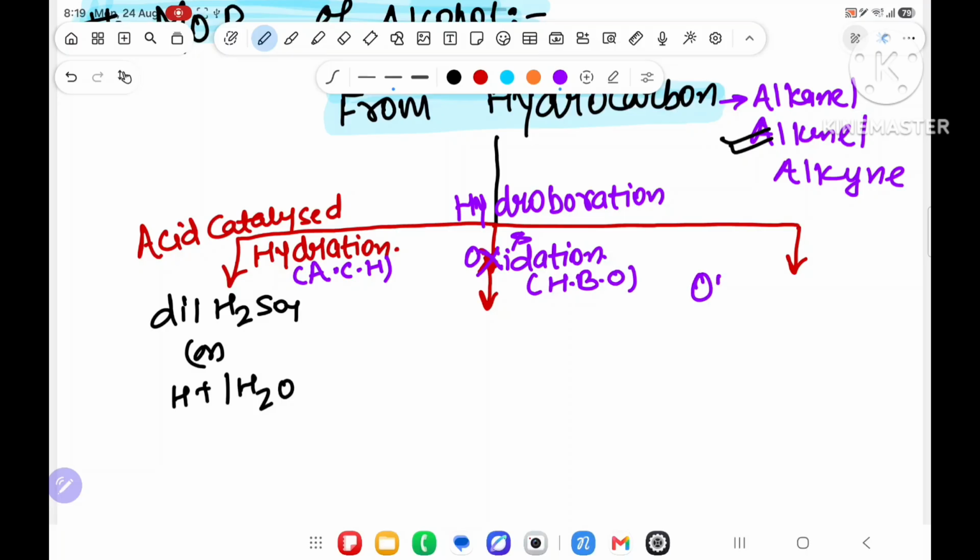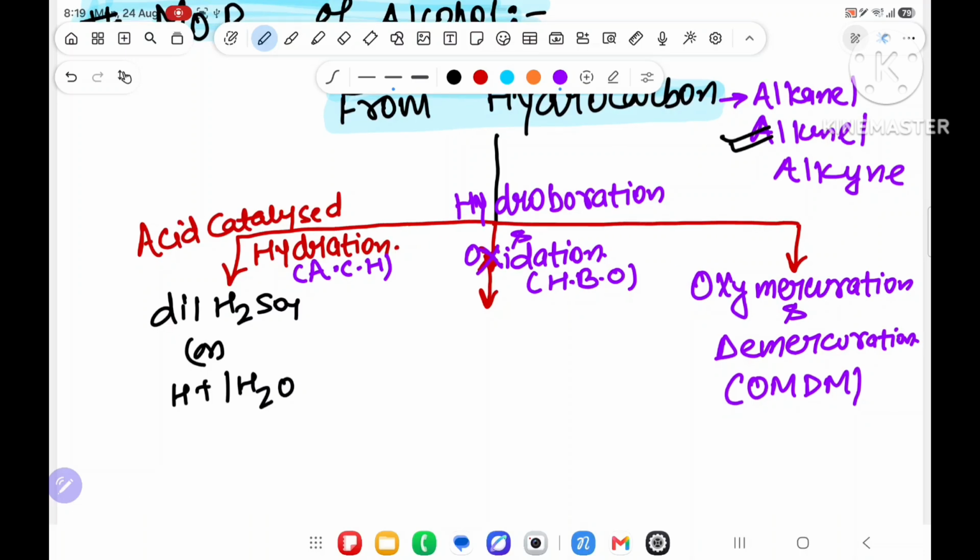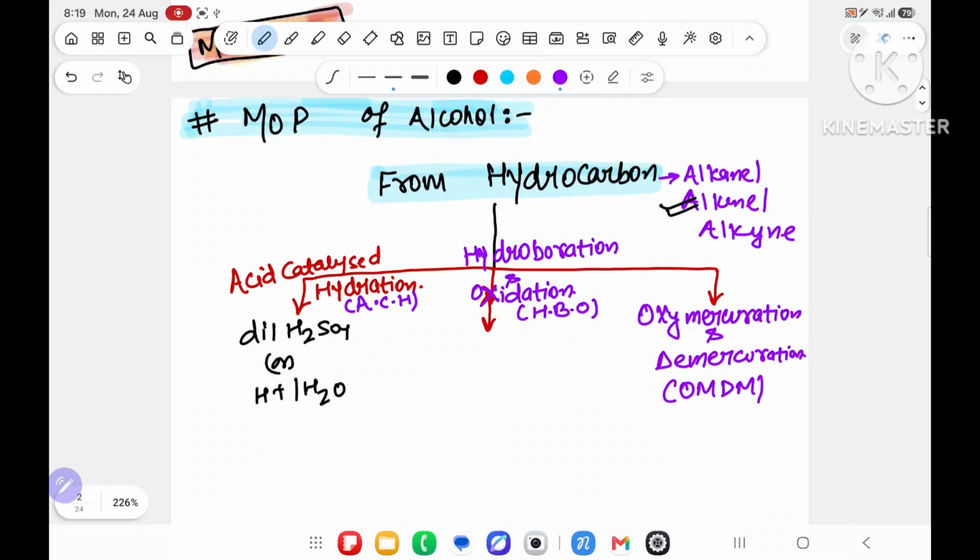Third one is oxymercuration and demercuration, short form OMDM. Means there are three methods to produce alcohol from hydrocarbon. First method is acid catalyzed hydration, that is ACH. Second method is hydroboration oxidation, that is HBO. Third method is oxymercuration and demercuration.